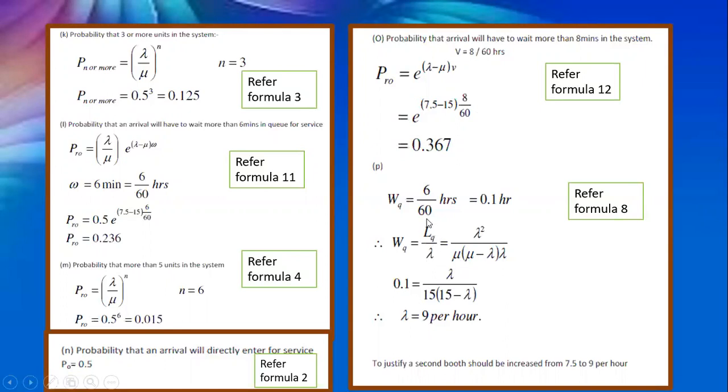That will be equal to, you have to calculate the length of the queue, that is LQ. LQ is nothing but lambda square by mu into mu minus lambda. So lambda you need to calculate. You know the mu value as 15. So lambda will be 9 per hour. So to justify a second booth, the lambda should be increased from 7.5 to 9 per hour in order to avoid the queue length. Thank you.